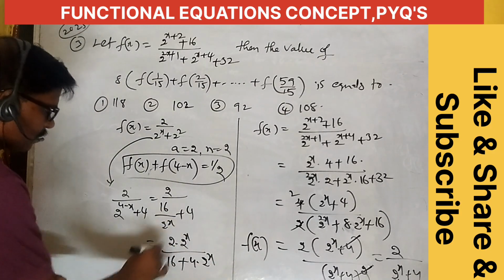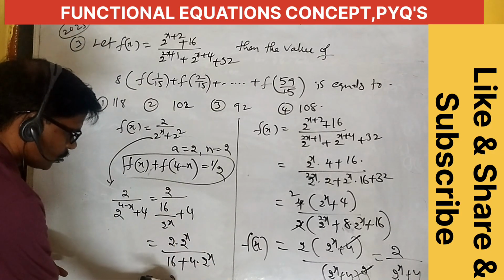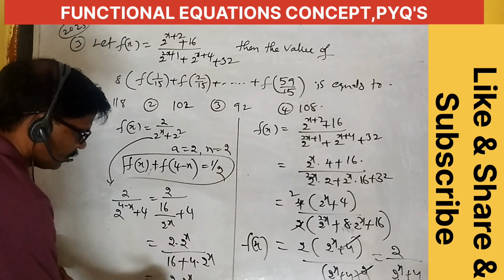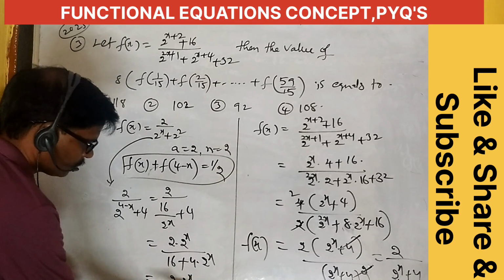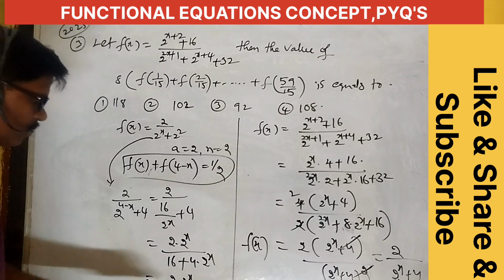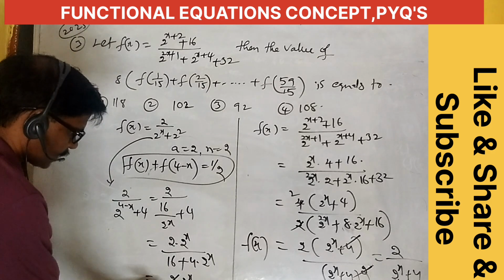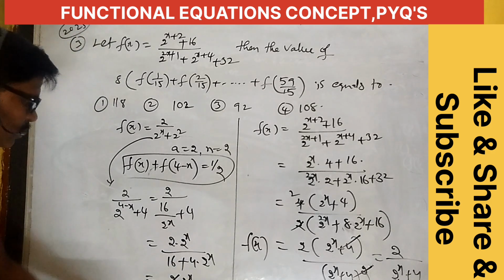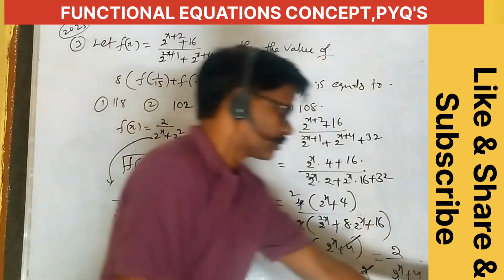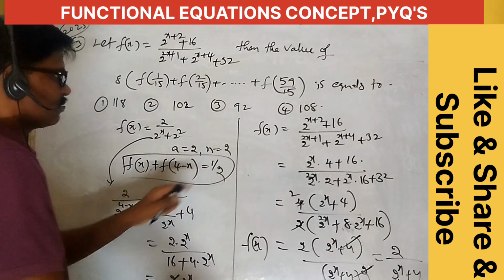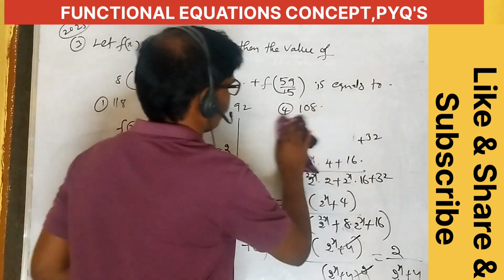Here 4 is the common, 2 cancel. 2 into 2 power x by 4 is the common, 4 plus 2 power x, the 4 plus 2 power x cancel. This is 2 power x by 2 into 4 plus 2 power x. What is the value? Is this 1 by 2 or not? Check once here.